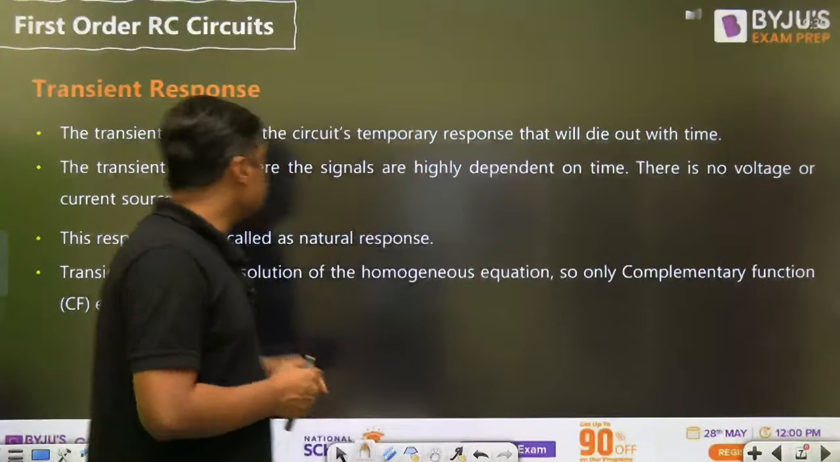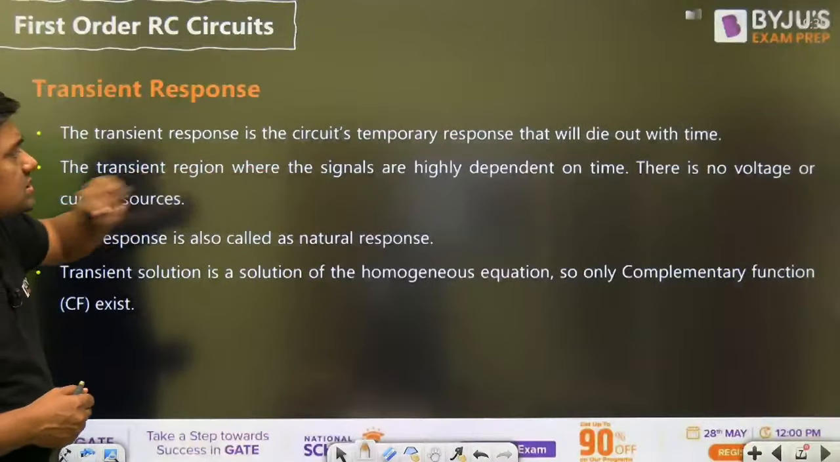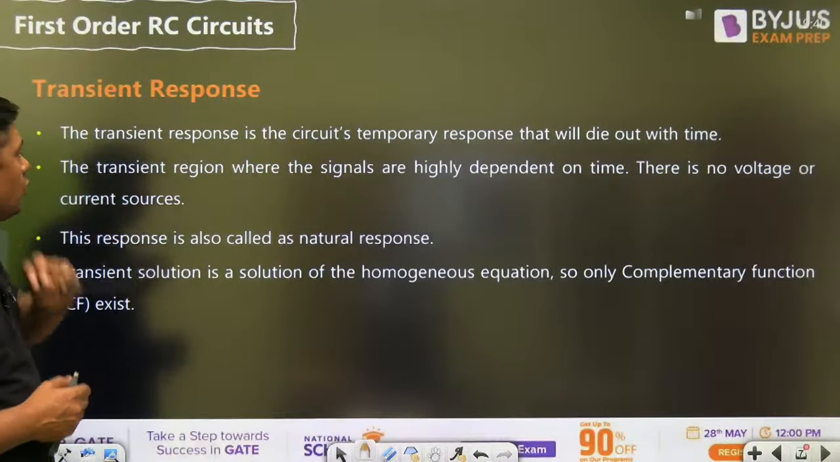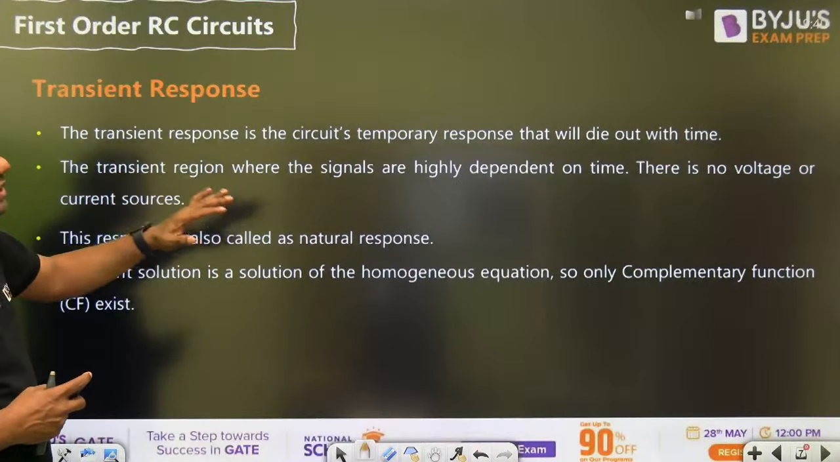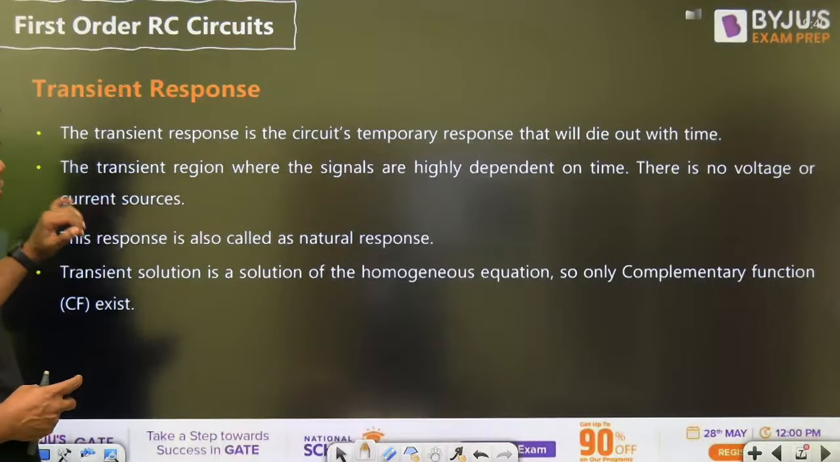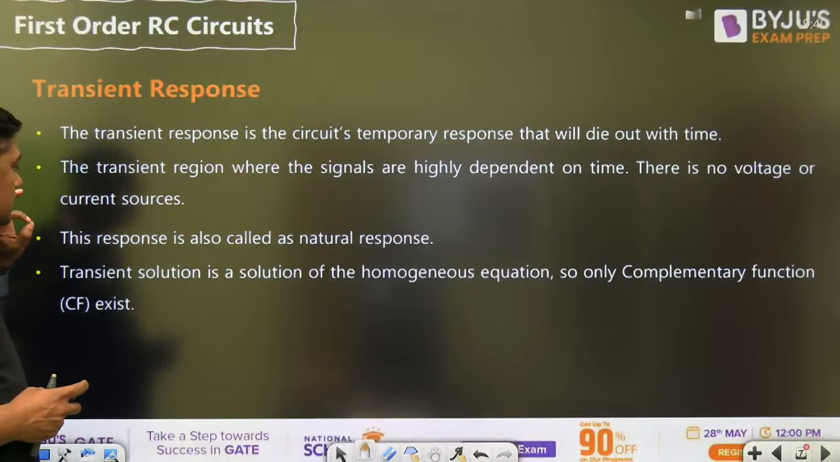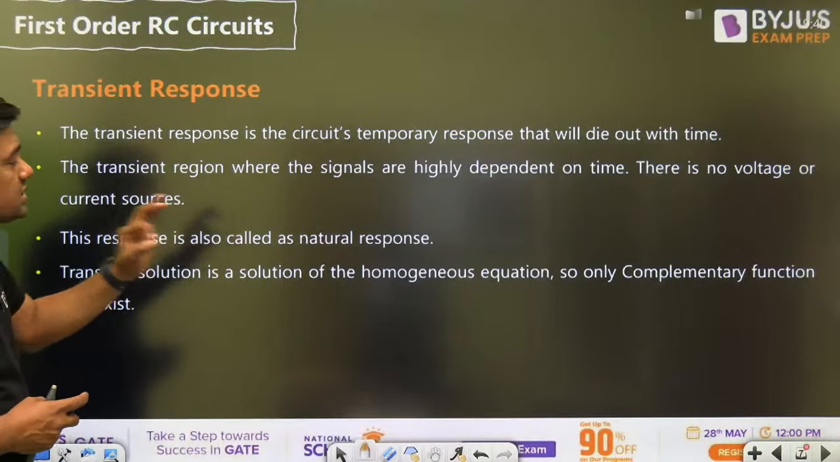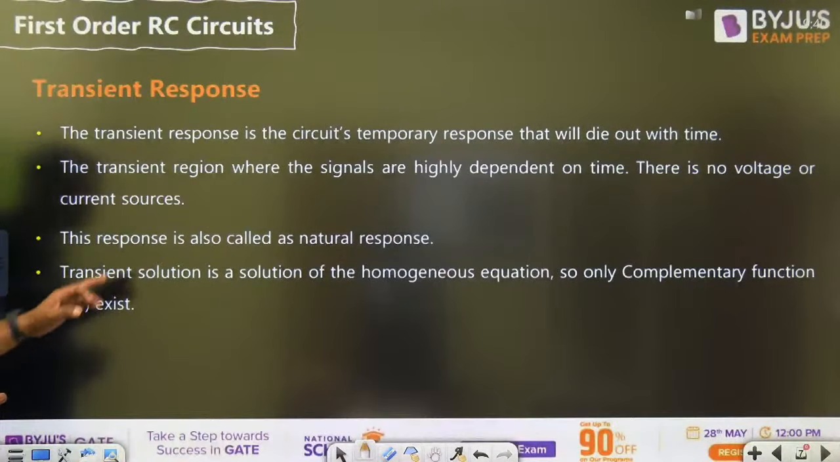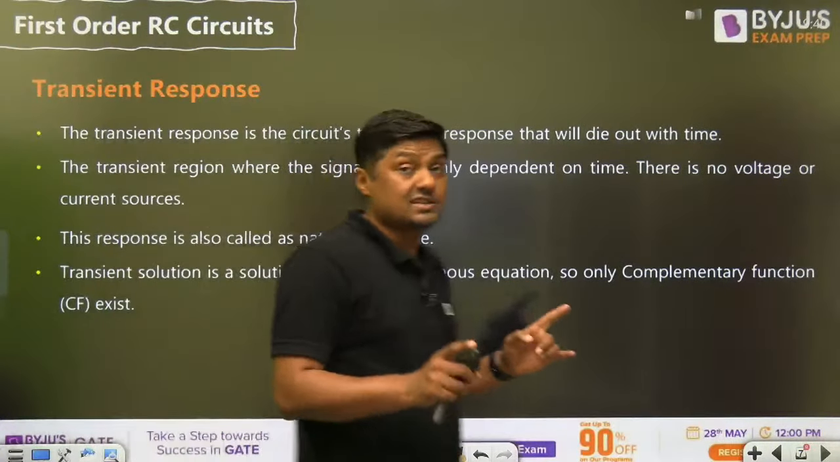Okay, so that is the transient response, the circuit's temporary response that will die out with time. In the transient region the signals are highly dependent on time. There are no voltage or current sources. This response is also called the natural response. The transient solution is the solution of the homogeneous equation, so only the complementary function exists.